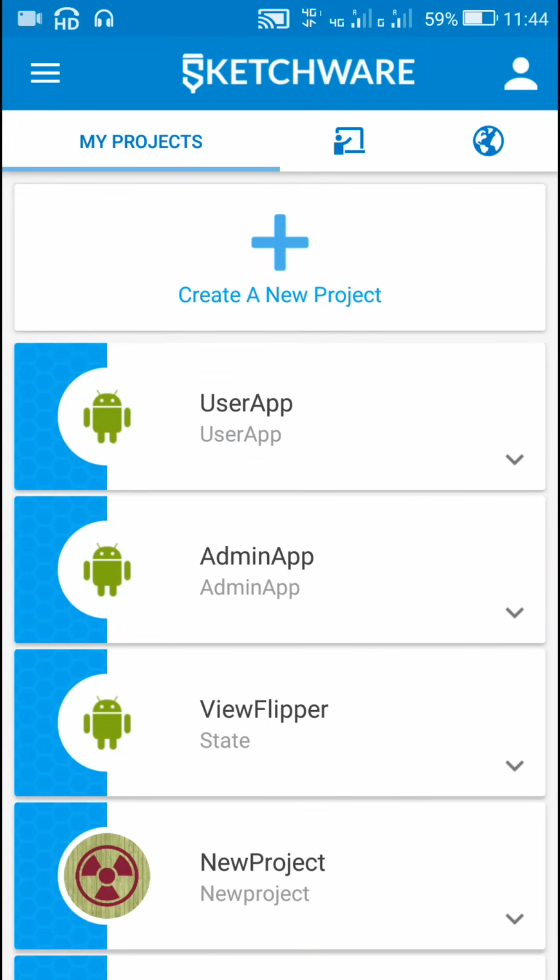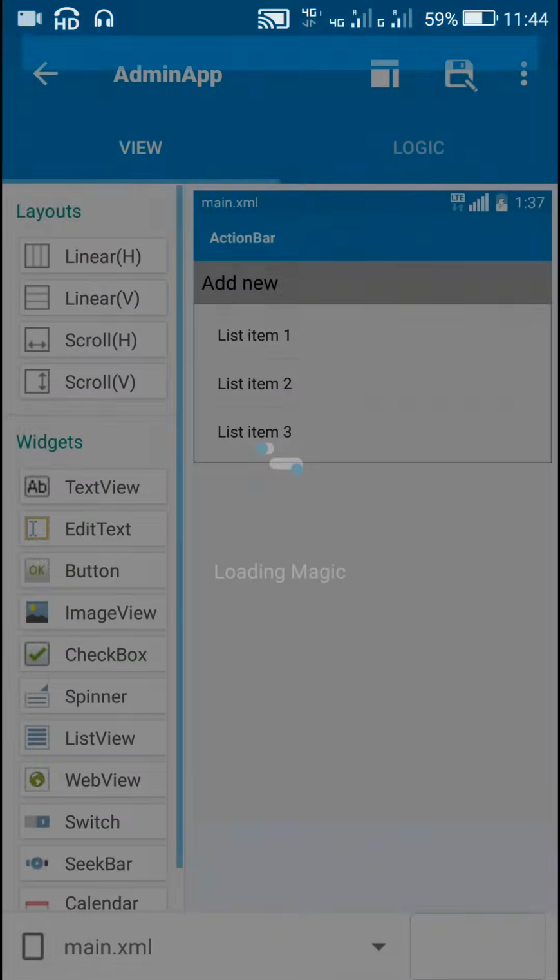Hello friends, in this video I will create a simple database app in which an admin can make changes to the app, whereas the user can see all the changes or the data in the app. Let's start. I will first create the admin app.